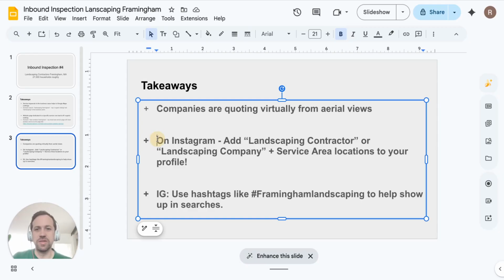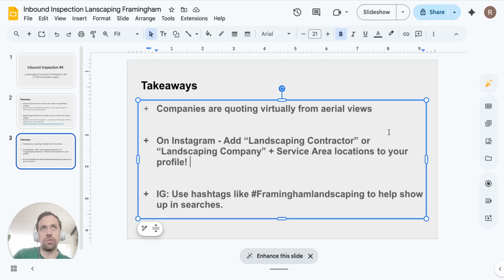So just an idea. The other takeaway on Instagram, I would definitely add landscaping contractor or landscaping company, something like that, to the actual company profile so it's clear what the business is. And then please add the service area locations to your profile. We searched Framingham landscaping contractors, and nobody in Framingham showed up on Instagram. That seems like a huge opportunity, maybe a small opportunity now, but a huge opportunity in the future if more people are searching there for a landscaping contractor.